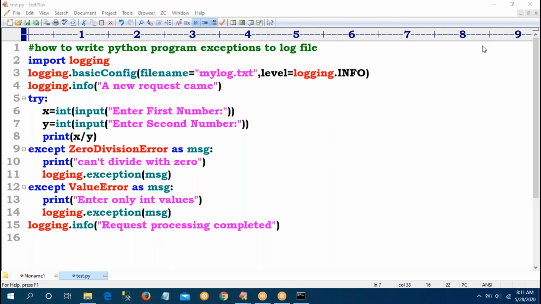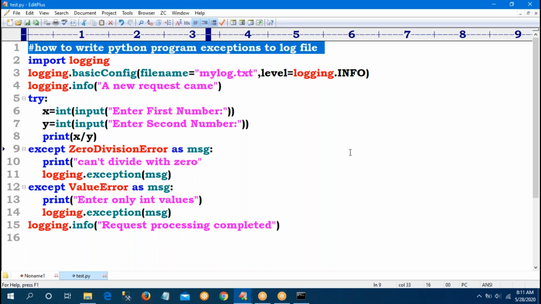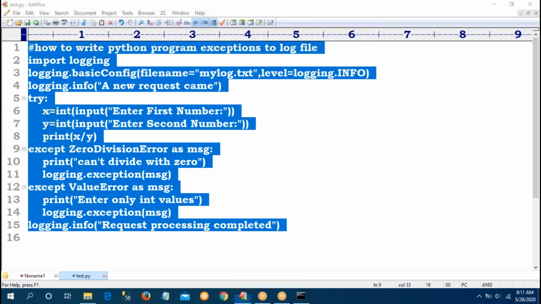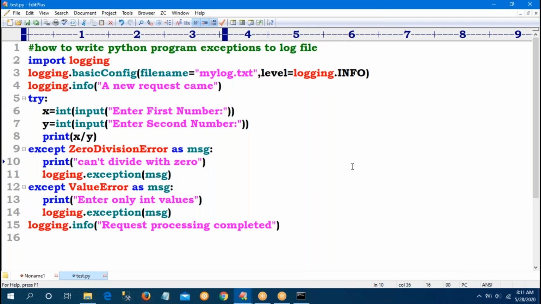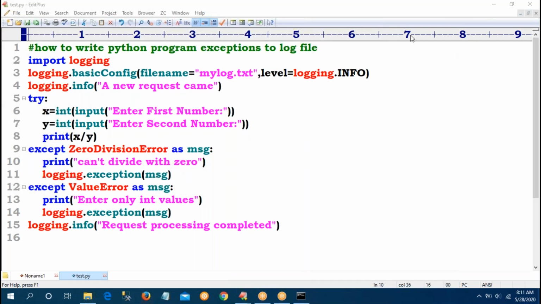To maintain the log file, Python provides a logging module, whereas in Java the log4j concept is there. In Selenium testing also, Apache log4j they are calling. So log files are common everywhere. So that covers types of exceptions and the logging module.